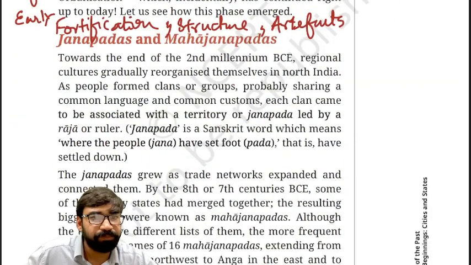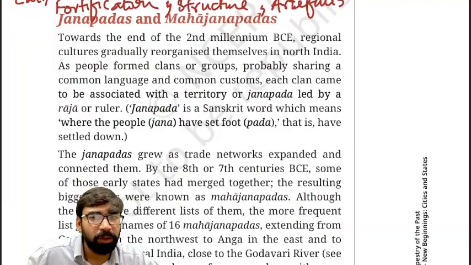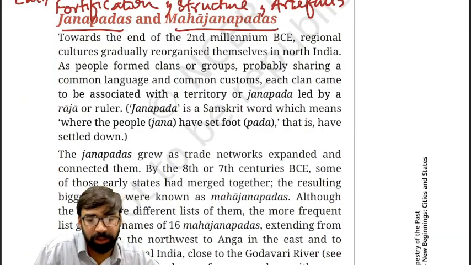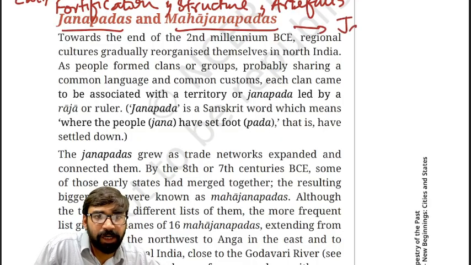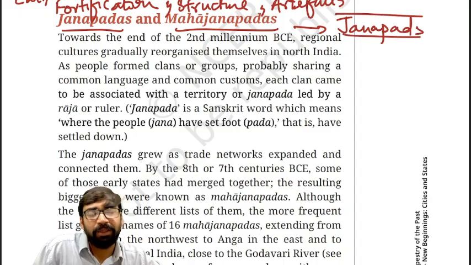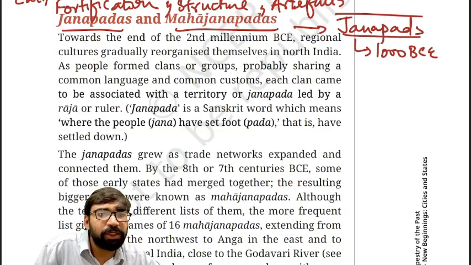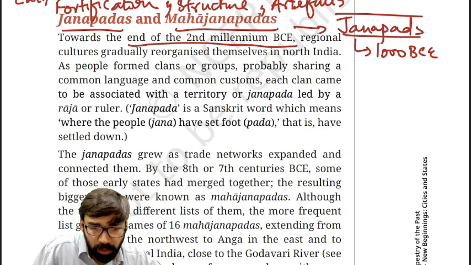As you can see here, now we'll talk about Janpads and Mahajanpads. First of all, Janpads. What do you understand by this term Janpad? Clear? Janpads started emerging around 1000 BC, or you can say towards the end of the second millennium BC. At that time, regional cultures gradually reorganized.